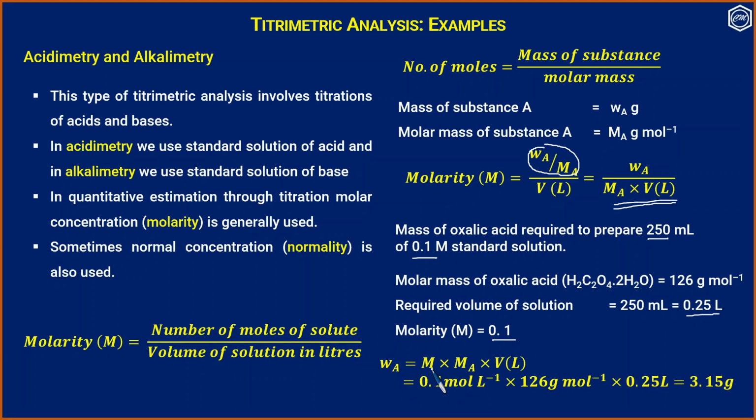So WA is equal to molarity into molar mass into volume of solution in liters, that is 0.1 mole per liter, 126 gram per mole, into 0.25 liter, that is 3.15 gram. So to prepare 250 ml of 0.1 molar standard solution of oxalic acid, we have to dissolve 3.15 gram in 250 ml. When we calculate molar mass, we should include the water of crystallization also.